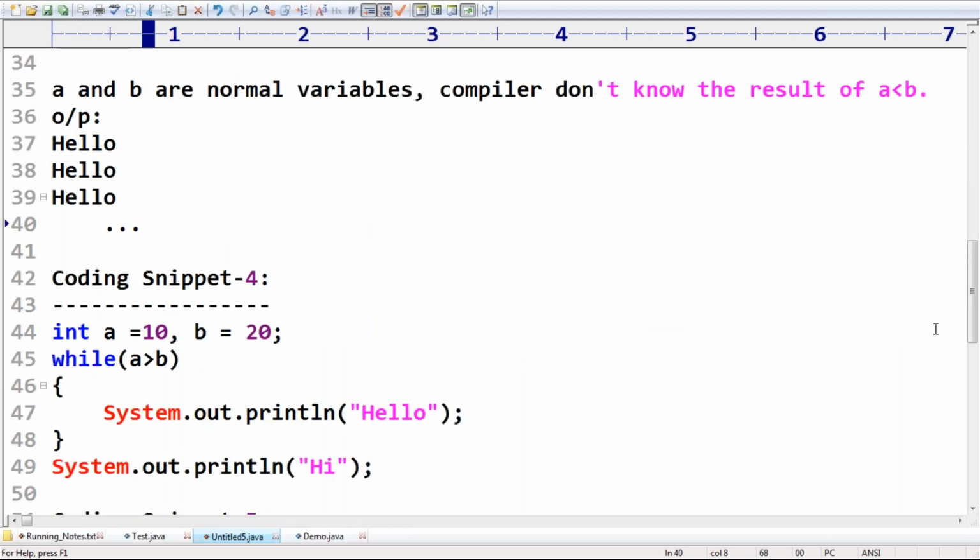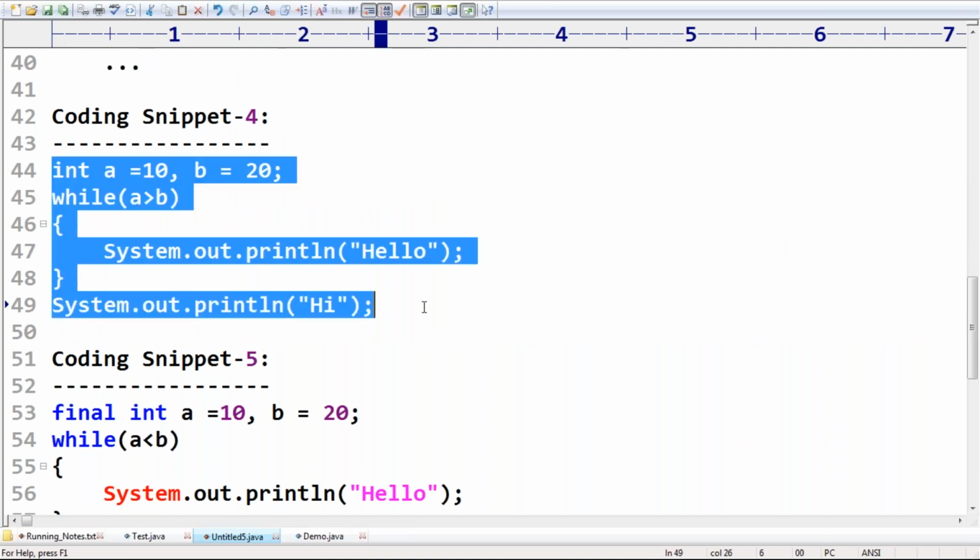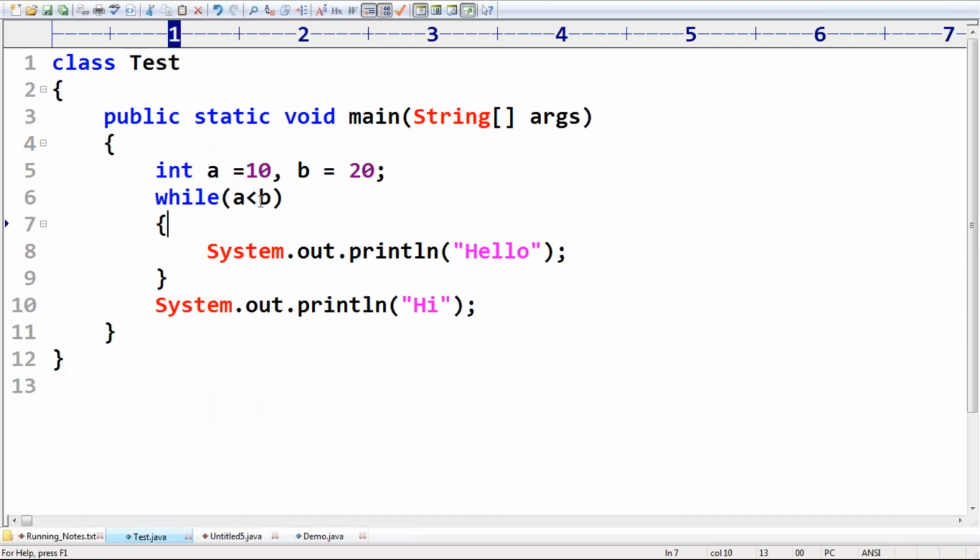Next, can you please tell what output we are going to get in this case? Is it true or false? Is it valid or invalid first? Sir, everything is the same, but instead of less than, I'm taking the greater than symbol. The compiler doesn't know whether it is true or false, but at runtime, the JVM can decide.